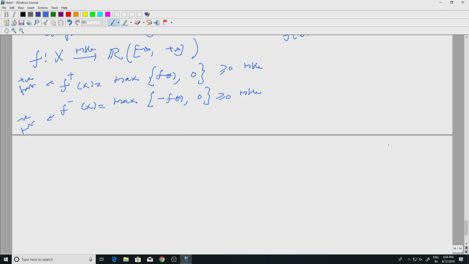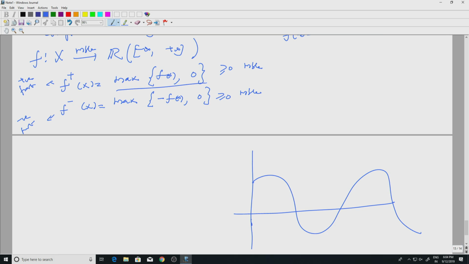Let us say I have f drawn here, something like this. This is my f. What is f plus? f plus is the maximum of f and 0. So wherever f is greater than or equal to 0, that would be your f plus.